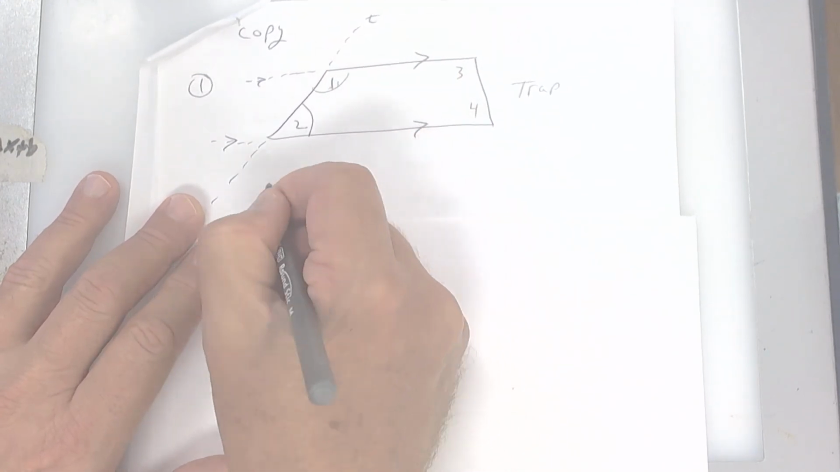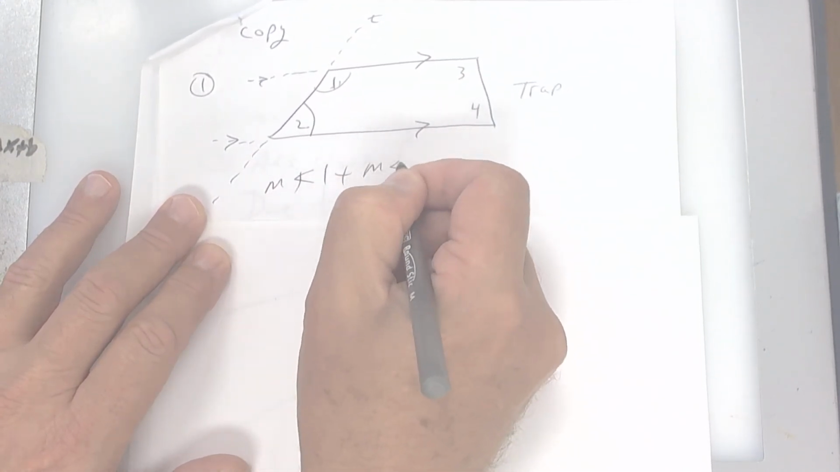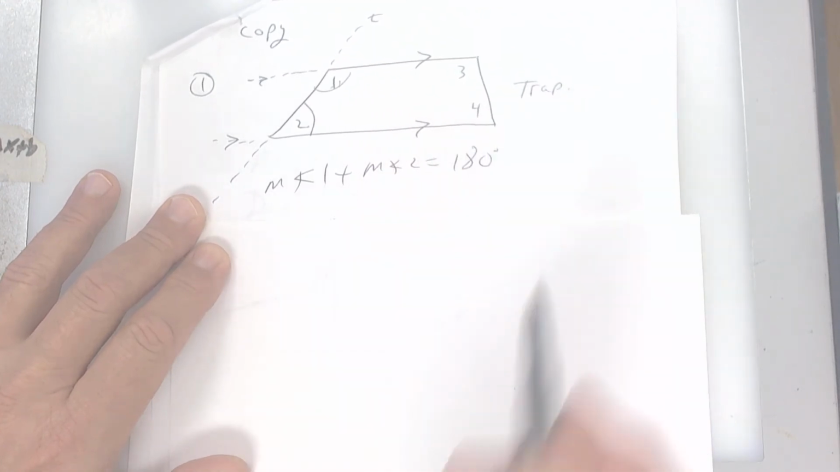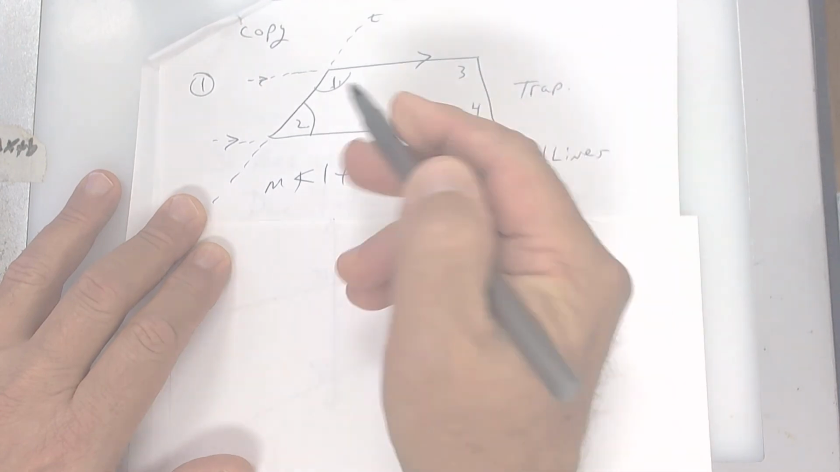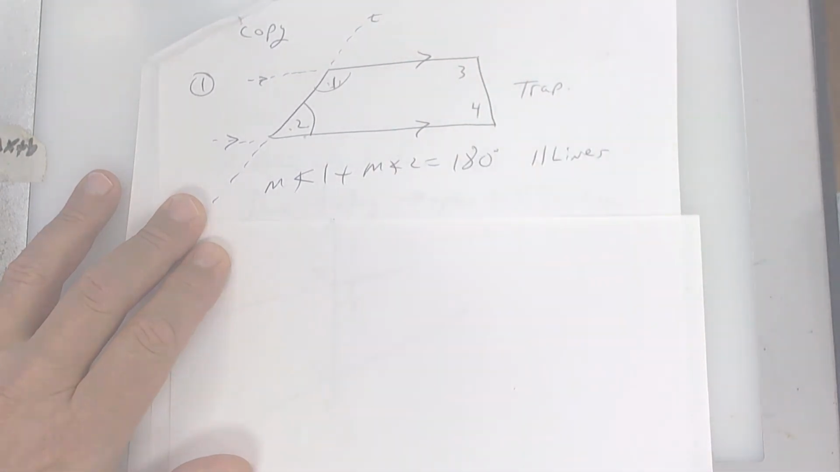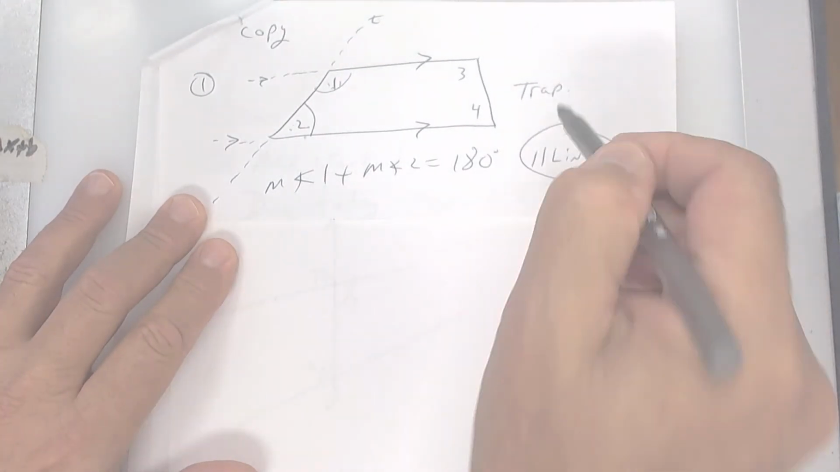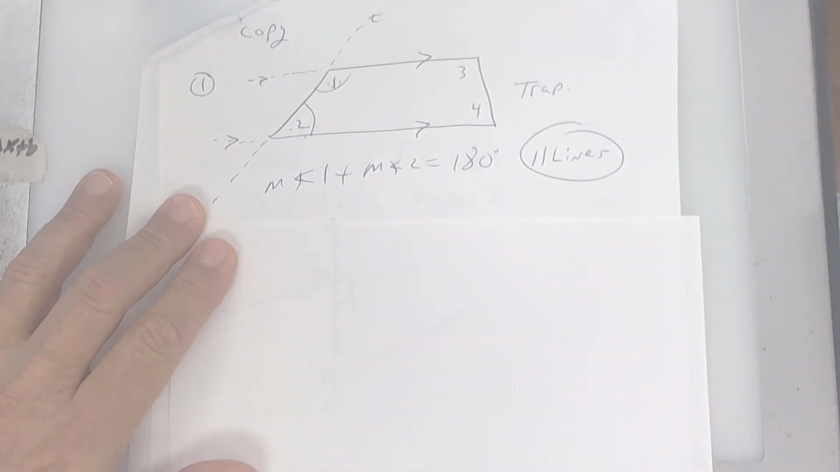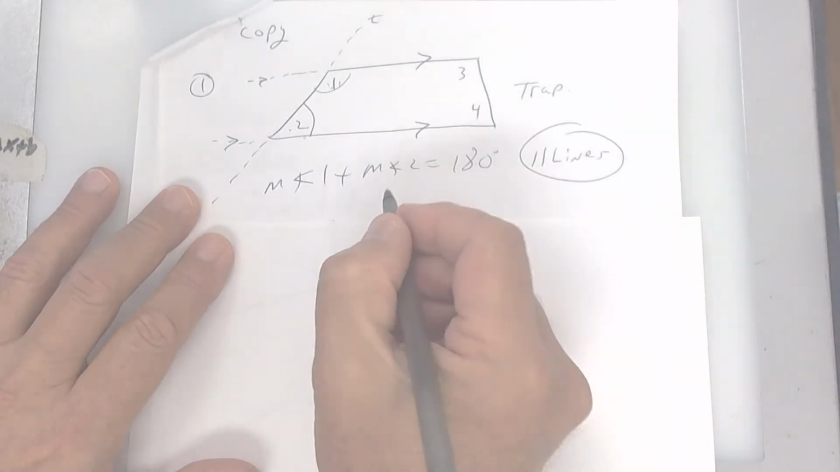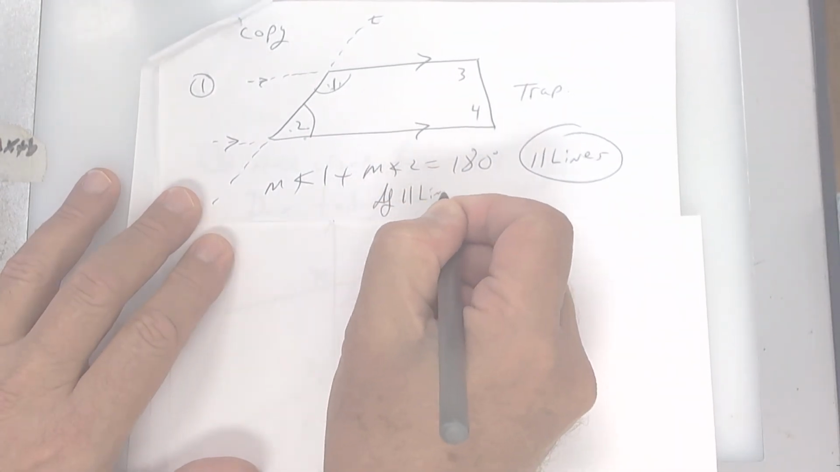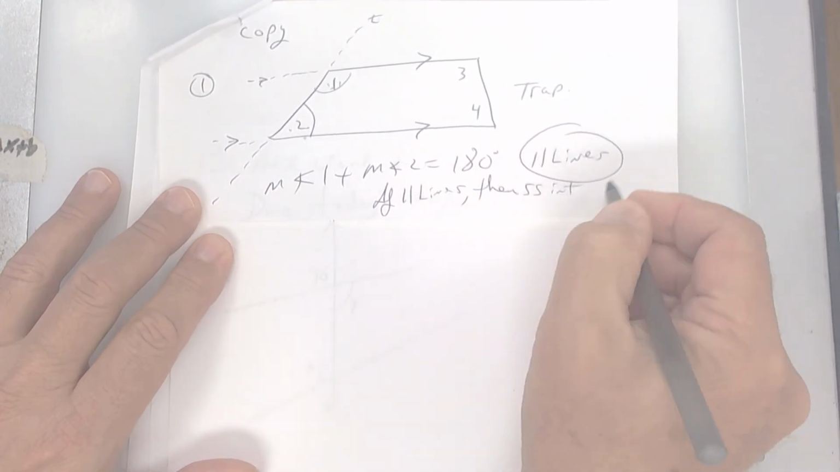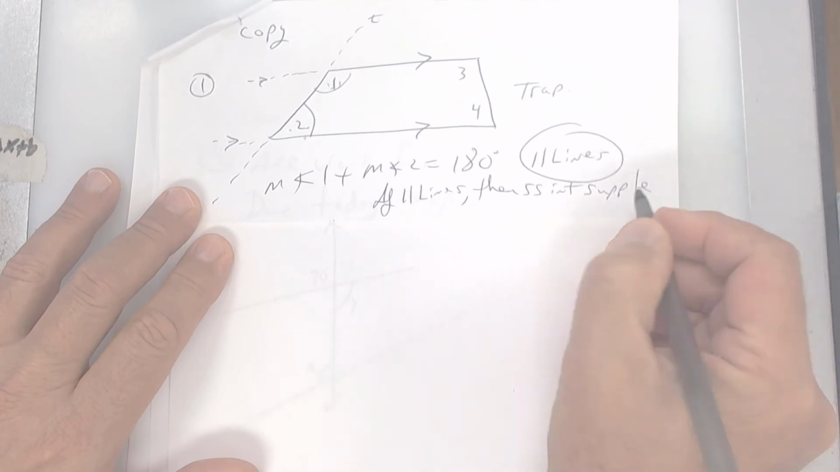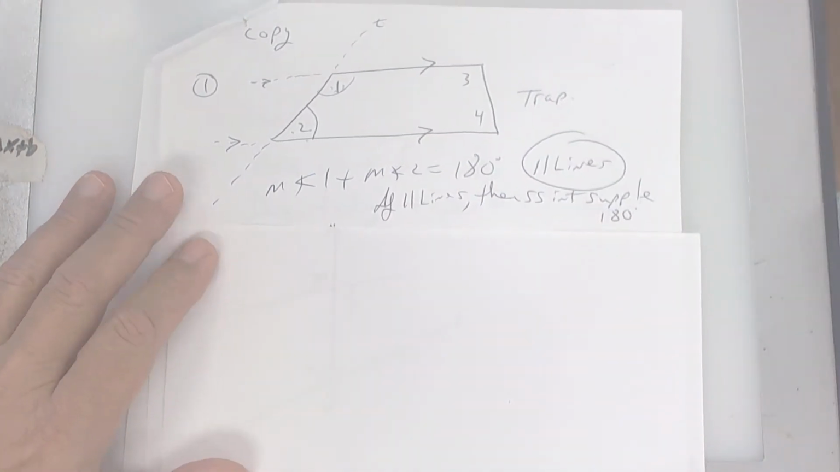So angle 1 plus the measure of angle 2 has to add up to 180 degrees because the lines are parallel. If the lines were not parallel, they would still be same side interior, but they would not add up to 180. I'm going to say that again. The lines must be parallel. Okay, it's a conditional. If parallel lines, then same side interior angles are supplementary. Write that down. Supplementary is a word you need to know. It means 180.